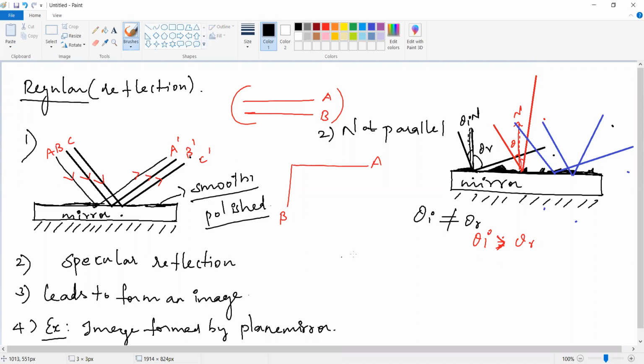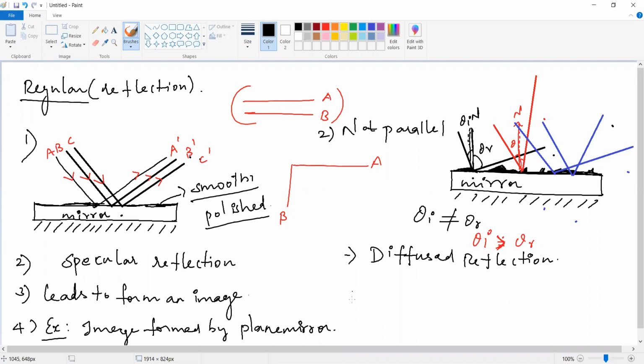I will tell you. Another name for this is diffused reflection. It is called diffused reflection because all the incoming and outgoing rays are diffused. Diffused means spread in all directions.